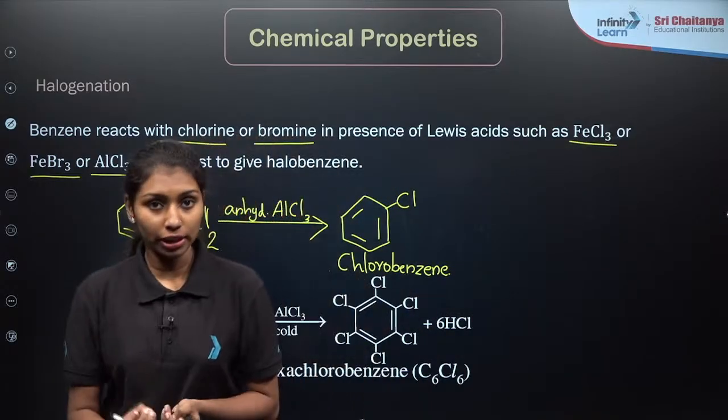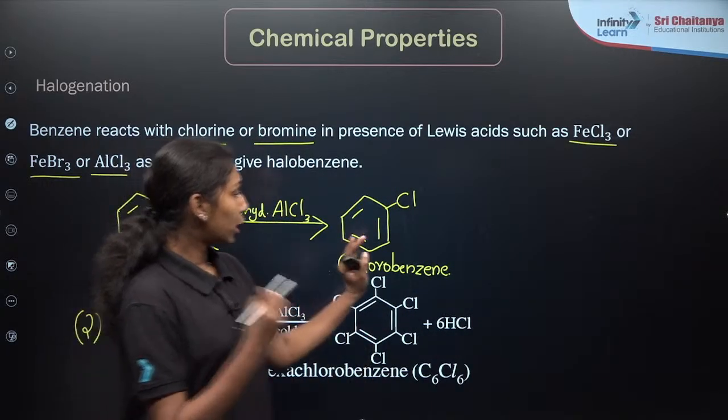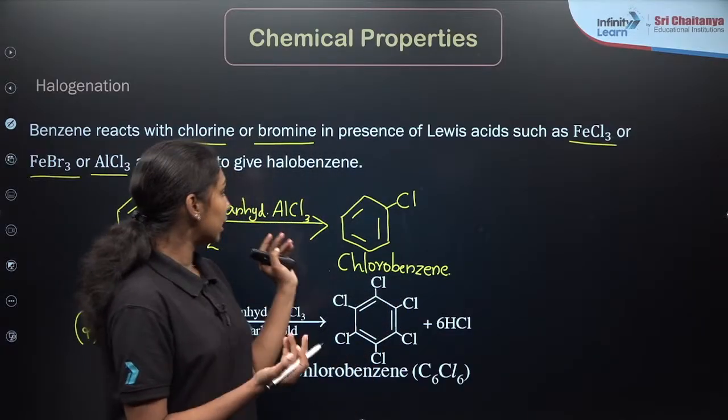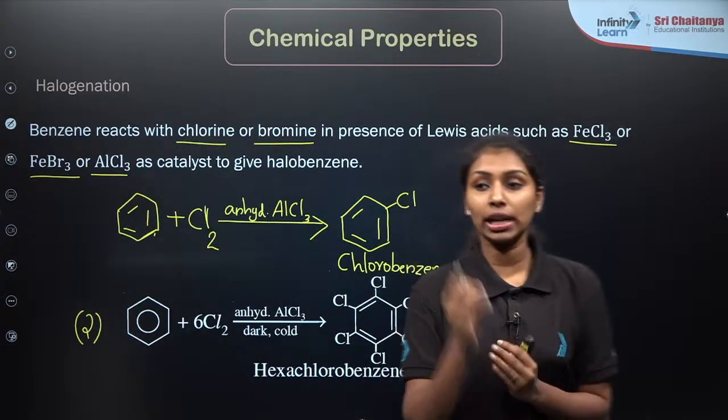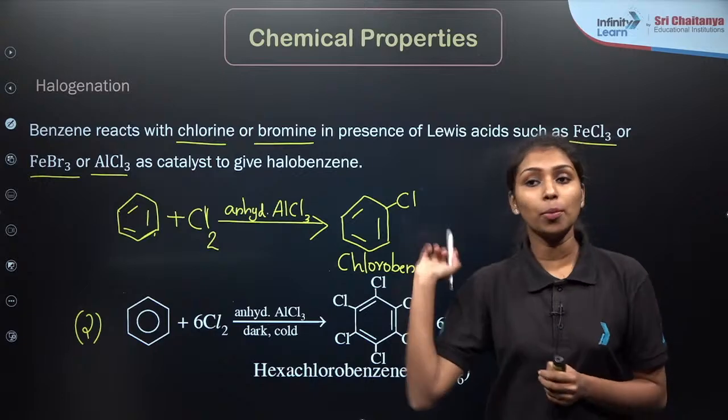Similarly, instead of using chlorine, you will get the product like this with bromine. If you are taking bromine in presence of anhydrous AlCl3 or FeBr3 or FeCl3, you will get the product like this. Instead of chlorine, it will be bromobenzene. Clear?